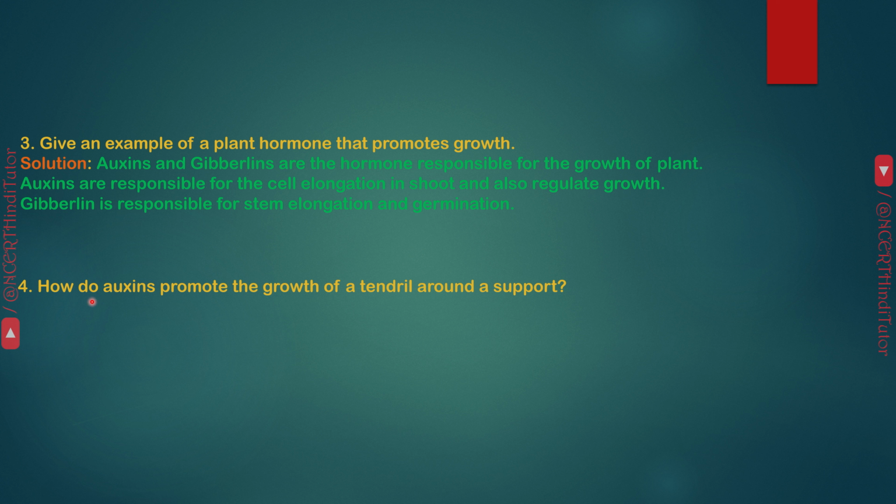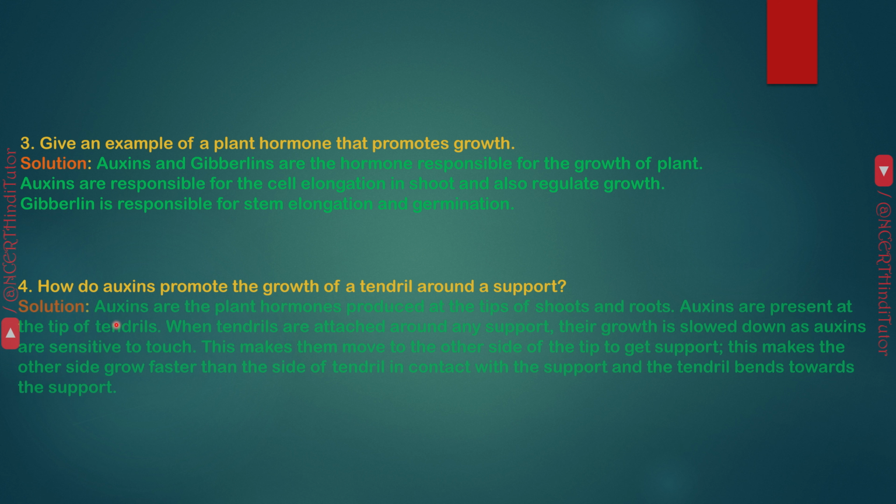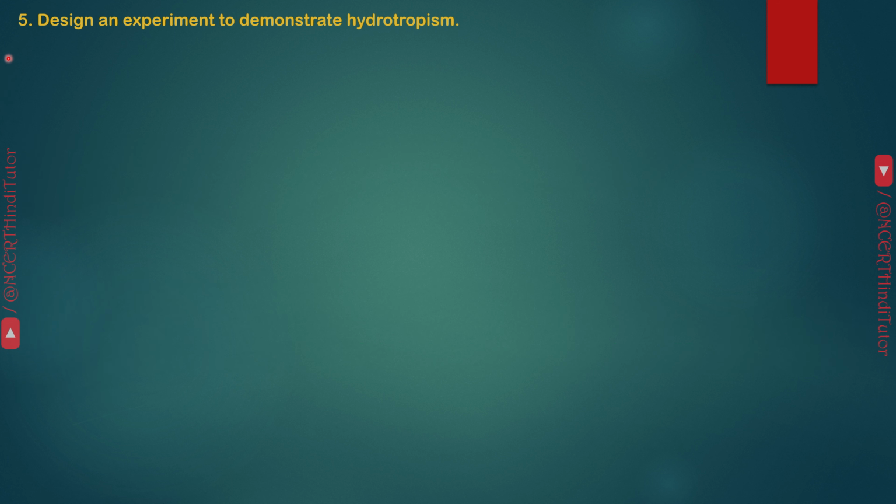Question 4. How do auxins promote the growth of a tendril around a support? Answer. Auxins are the plant hormones produced at the tips of shoots and roots. Auxins are present at the tip of tendrils. When tendrils are attached around any support, their growth is slowed down as auxins are sensitive to touch. This makes them move to the other side of the tip to get support. This makes the other side grow faster than the side of the tendril in contact with the support, and the tendril bends towards the support.